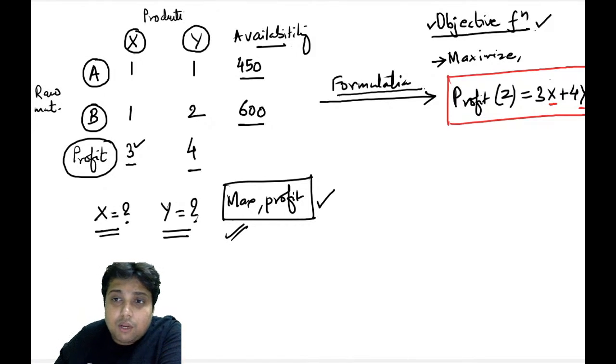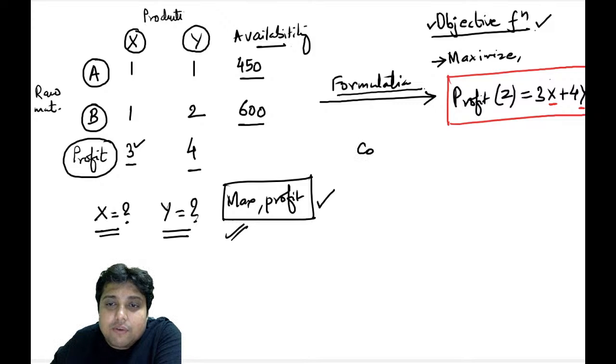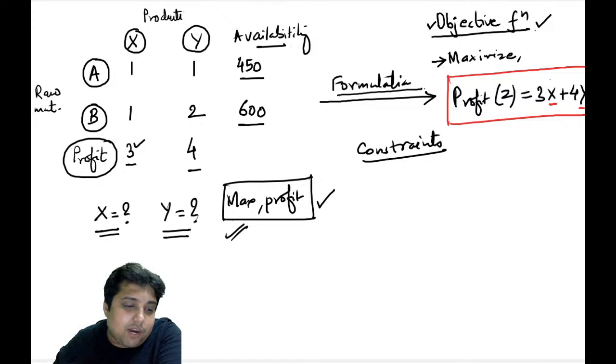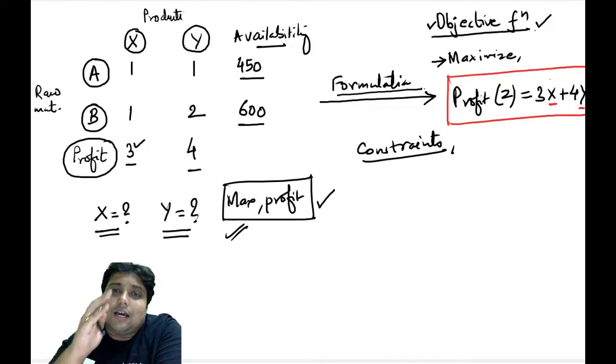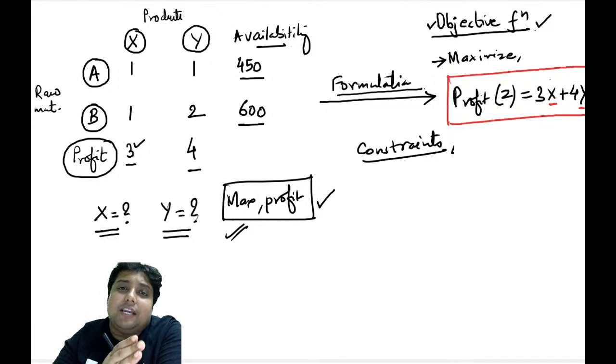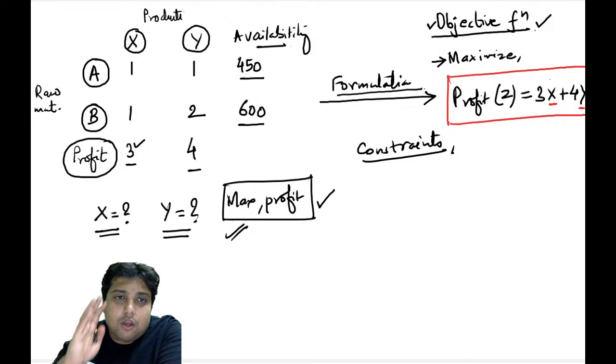But in this case I have certain restrictions, certain limitations, and for that I am going to write a set of constraint equations. Now what are constraint equations? These are basically the mathematical interpretations of the limitations that we have. Okay, so now let's check this out. I am going to write one constraint.